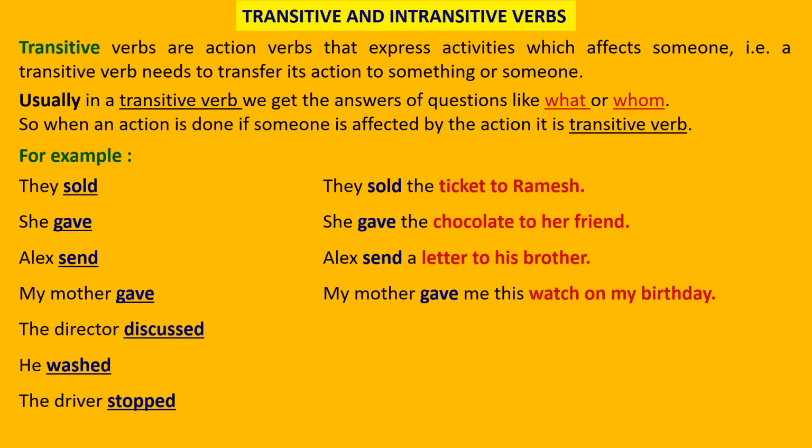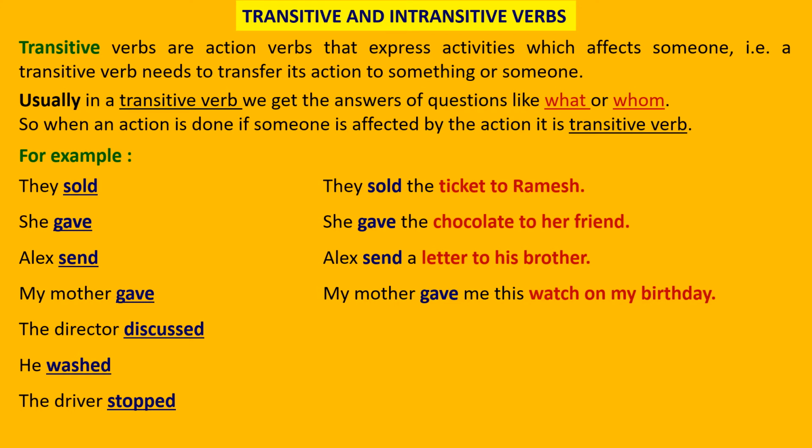My mother gave me this watch on my birthday. My mother gave me something. What did she give? She gave a watch. And whom did she give it to? She gave it to me. That means you can see in all this, they sold the tickets, or she gave the chocolates. What did she give? Alex sent a letter. What did he send? My mother gave me this watch. You will get the answer to what in these sentences, and the action is being transferred to another person.